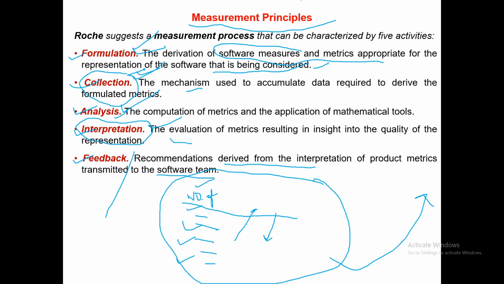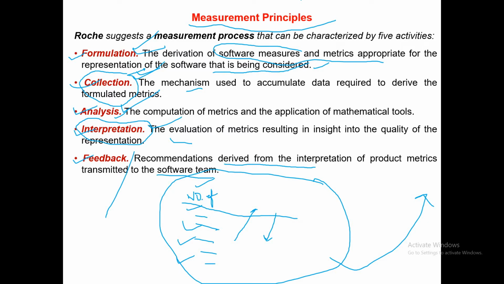Then perform the analysis, then interpretation of the analysis that you have done. You might be expert in doing data analysis, but you need to interpret it for others to understand. Okay, so you have a system in place, you have analysis software with the data, you run various analysis algorithms, but you need to interpret the data, interpret the results. Once you interpret it, you provide the feedback to the team so that the team can improve on their processes based upon your feedback.